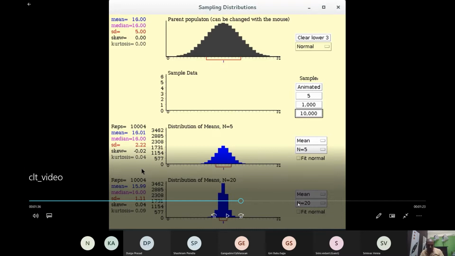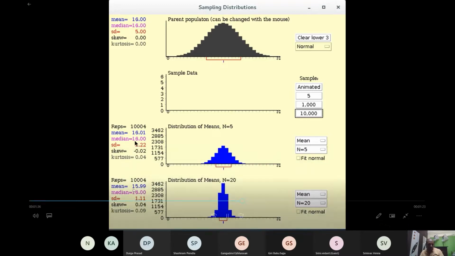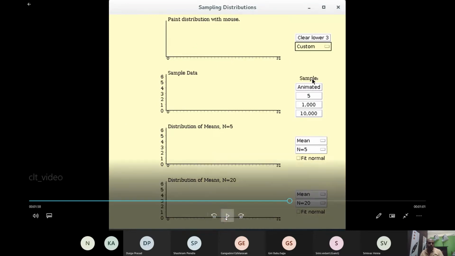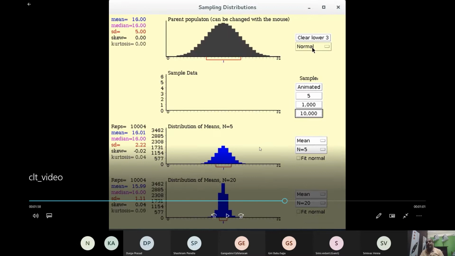And the second, 20 sample, sampling distribution, the mean is 15.99. So the median is also right on it. When you look at the standard deviation of the population, it is actually 5. The standard deviation of the sampling distributions, the calculated one, we call that standard error.